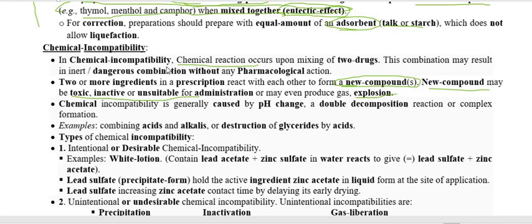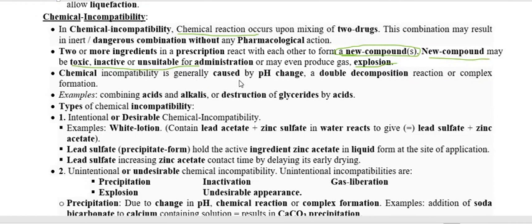And there may be chances it goes through a chemical reaction of such a type that produces an explosion. So be careful about that. So chemical incompatibility is a type of incompatibility in which we mix two or more drugs or substances or chemicals together, and a chemical reaction occurs, and finally the mixture that forms may be inert, may be toxic, may be inactive, and may even produce an explosion.